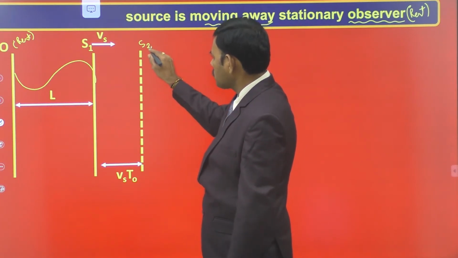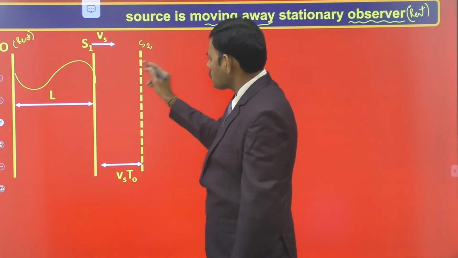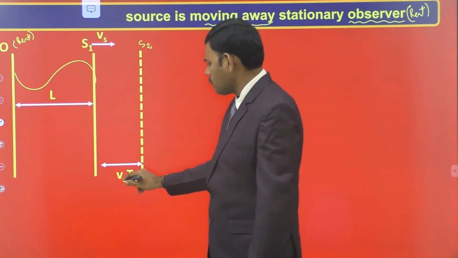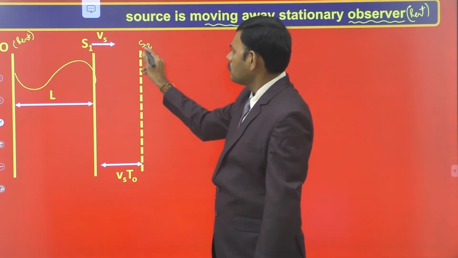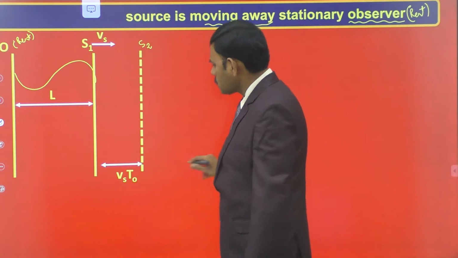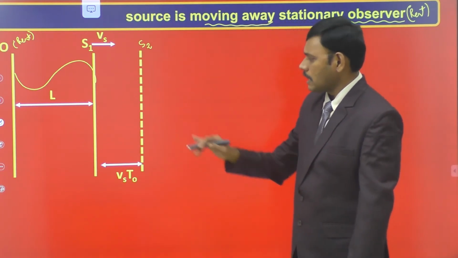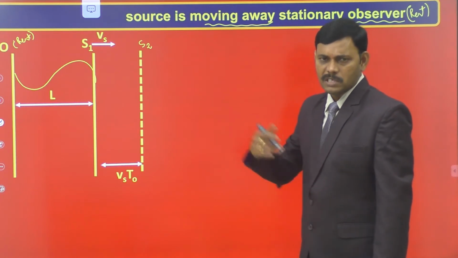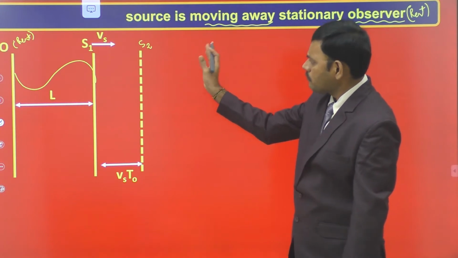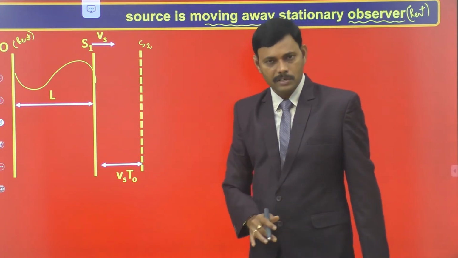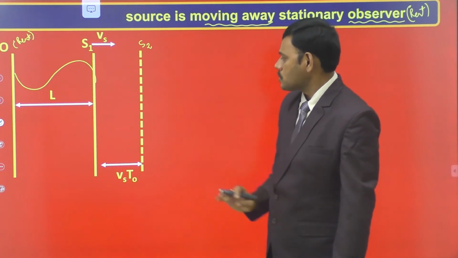Therefore, the displacement of the source from S1 is velocity into time, since the velocity is uniform. Velocity into time means Vs into T0. S2 is separated from S1 by the displacement formula, velocity of the source into T0. T0 is the time period of the wave, which is also the time we observe the source travelling. Then the displacement of the source from S1 is Vs into T0, and it reaches S2.